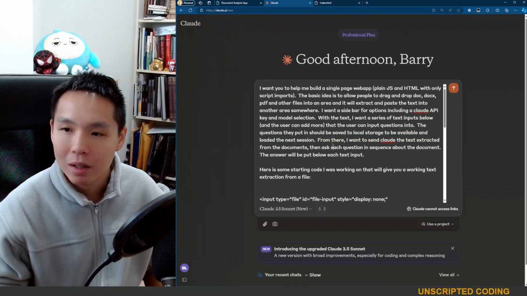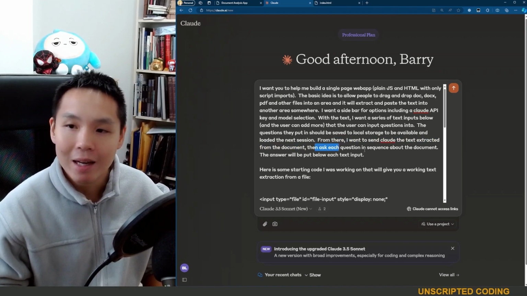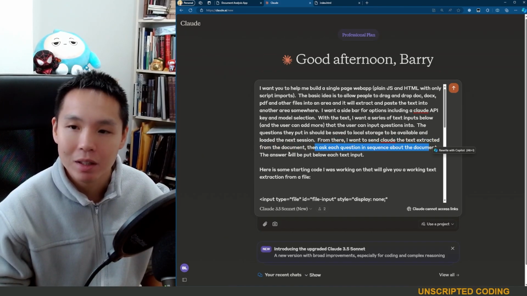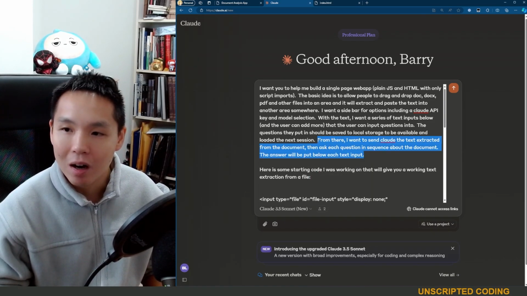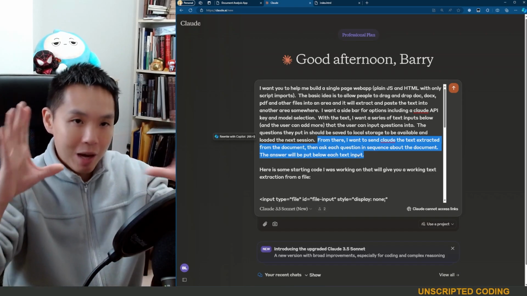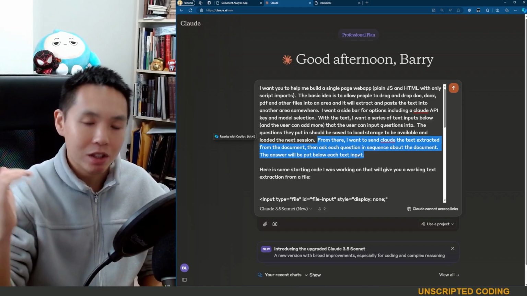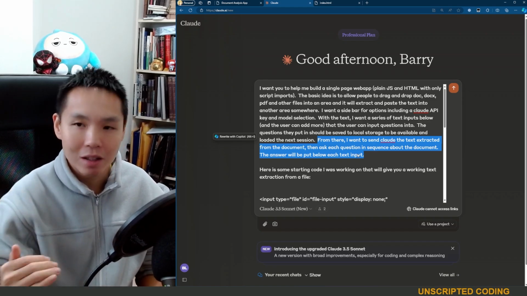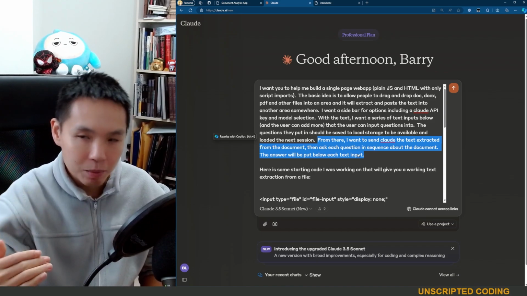From there, I want to send Claude the text extracted from the document, then ask each question in sequence about the document. The answer will be put below each text input. I think that's pretty obvious. We have that big block of text, we have a series of questions. Send the first question off to the AI, then the next one, then the next one, and we're going to output the response below.